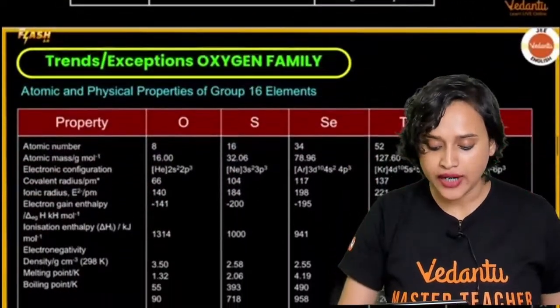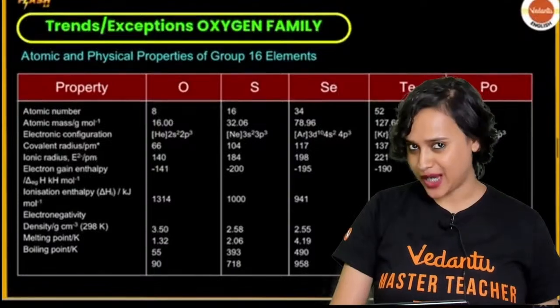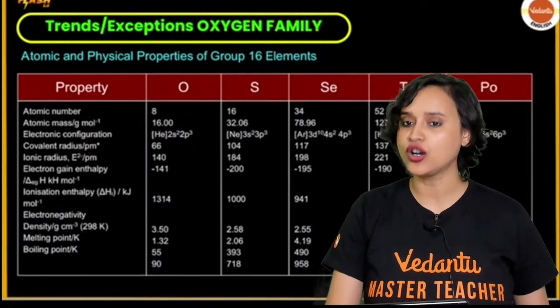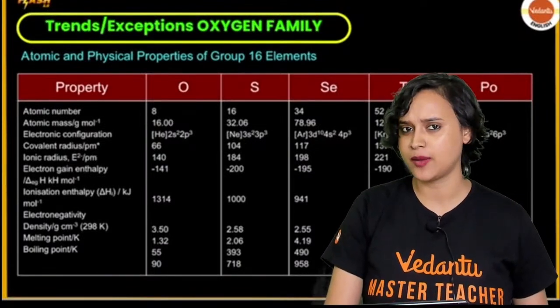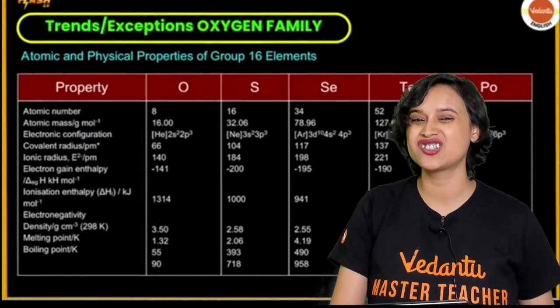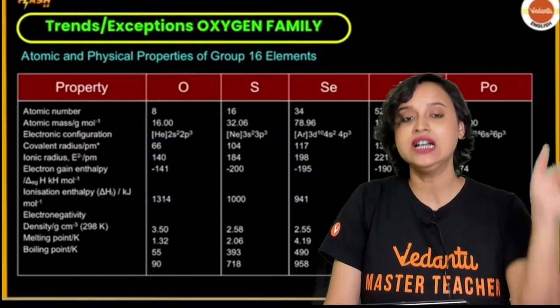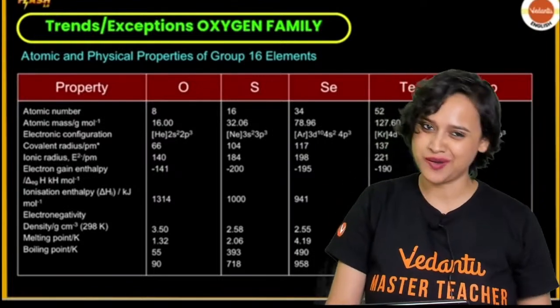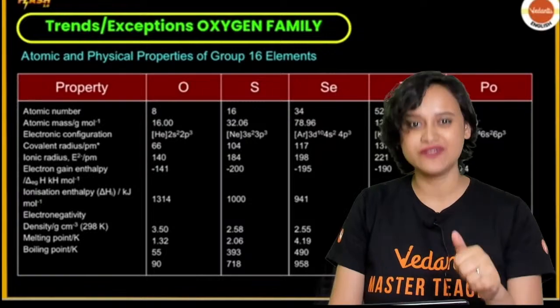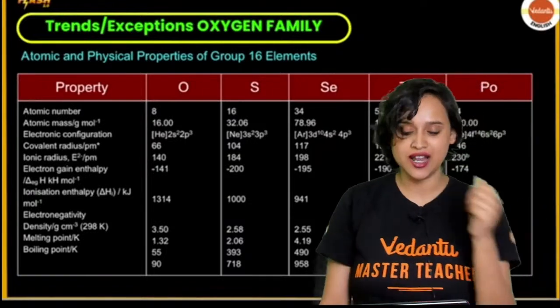All right. Now, my dear students, we come to the next group, which is your oxygen family. Do you know what the oxygen family is called? The oxygen family is called chalcogen. So, the nitrogen family is pnictogen, the oxygen family is chalcogen, and the last one is your halogen family. After oxygen, you have the fluorine family, which is called halogen, as you all know.